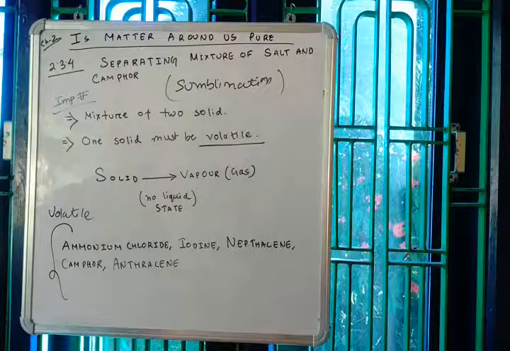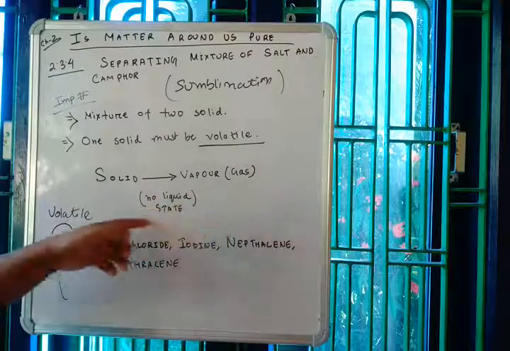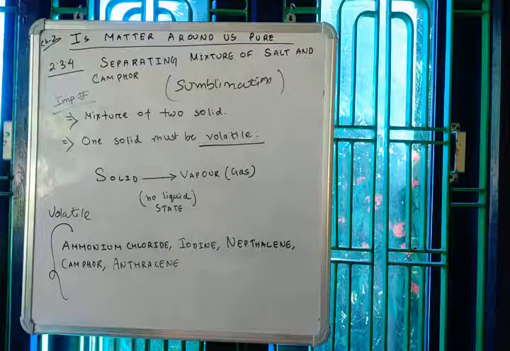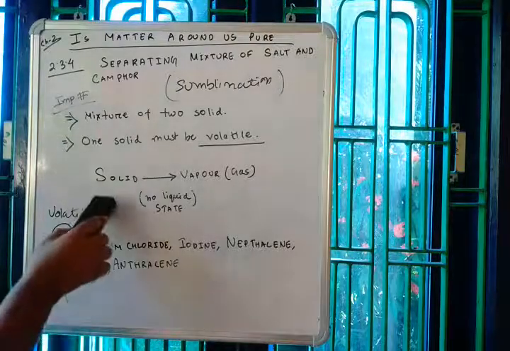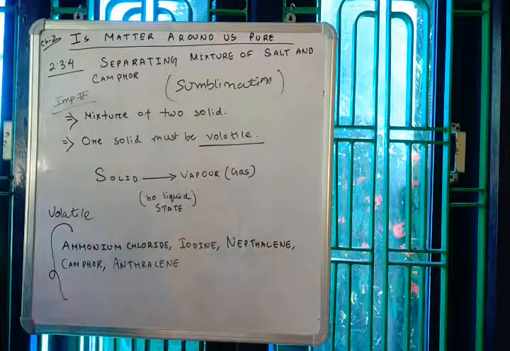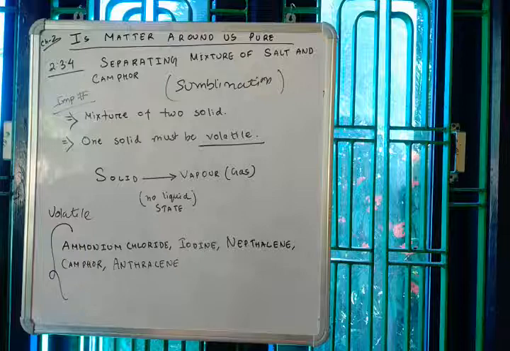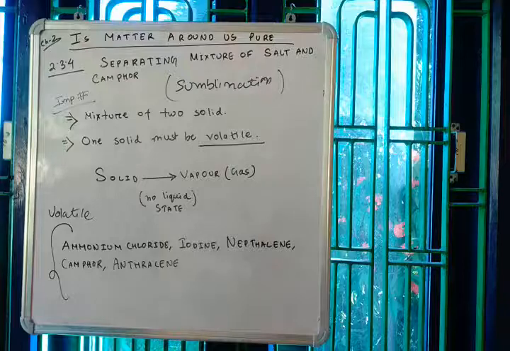Sublimation means the process of changing of solid into vapor directly without converting into the liquid state. That is why I have written an equation here: solid into vapor or gas, and here I have written no liquid state. That means sublimation is the process in which a solid changes into vapor or gas directly without changing into the liquid state.